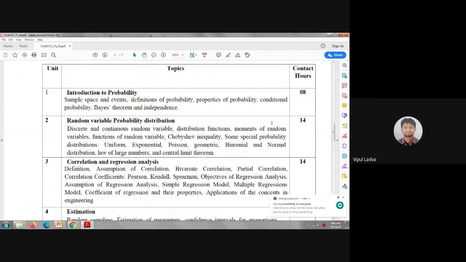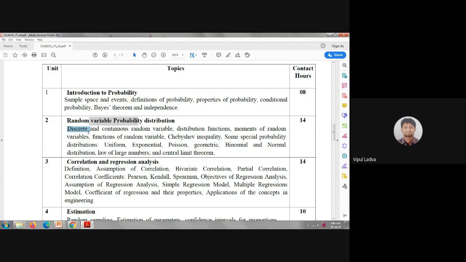Yes, this was our first unit, introduction to probability. We have already discussed it. We are done with this unit, and now we are dealing with random variables and their probability distributions. Now, in this unit, what are we supposed to cover? We are supposed to cover two different types of random variable.